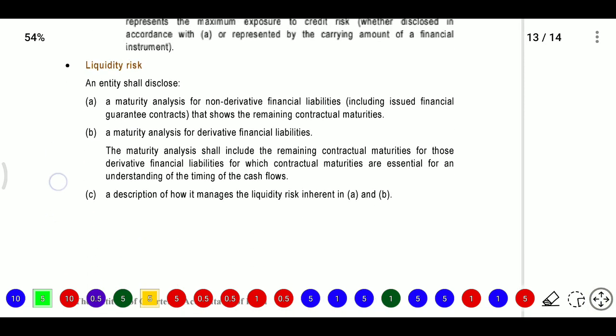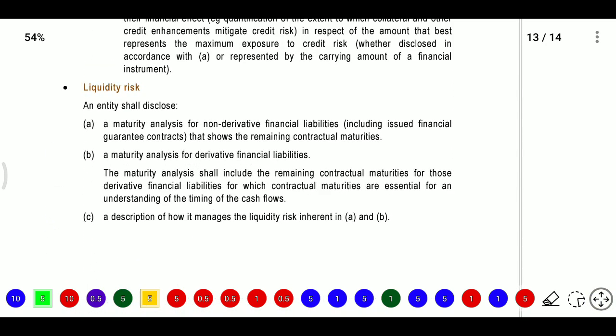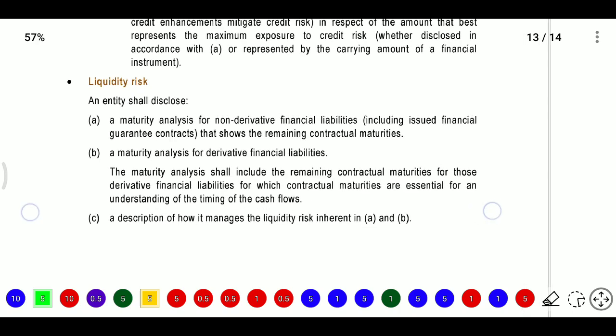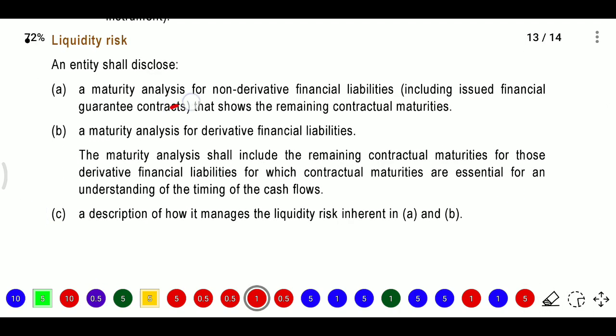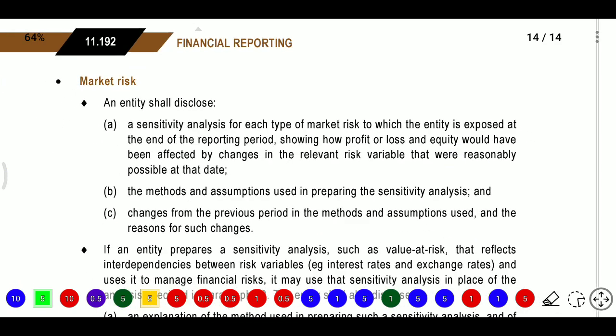And after that, liquidity risk. For liquidity risk, the entity shall disclose a maturity analysis for non-derivative financial liabilities, that is, what the maturity is, showing the remaining contractual maturities, or a maturity analysis for derivative financial liabilities. The maturity analysis shall include remaining contractual maturities for those derivative financial liabilities for which contractual maturities are essential for an understanding of the timing of the cash flows, and a description of how it manages the liquidity risk. They will disclose this. After that, we have market risk.